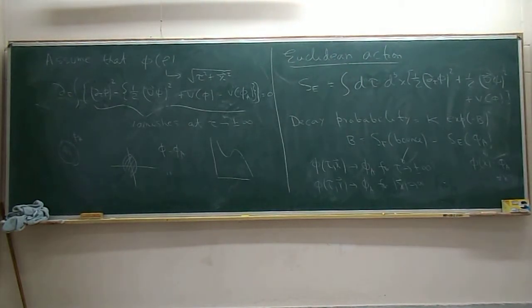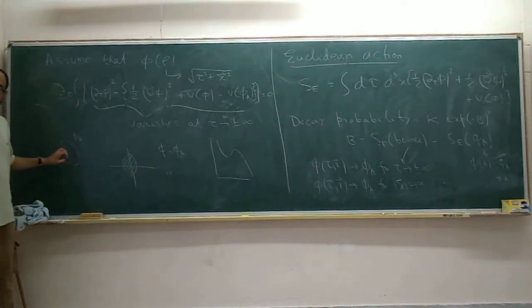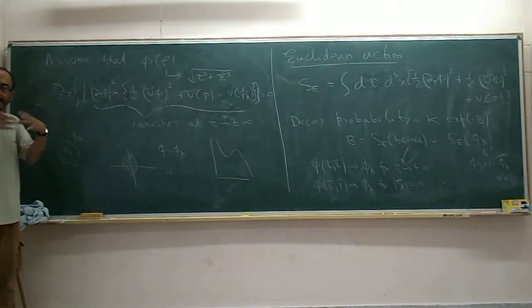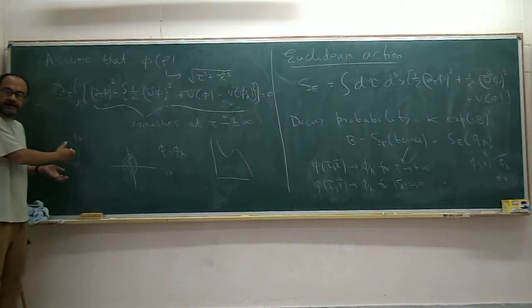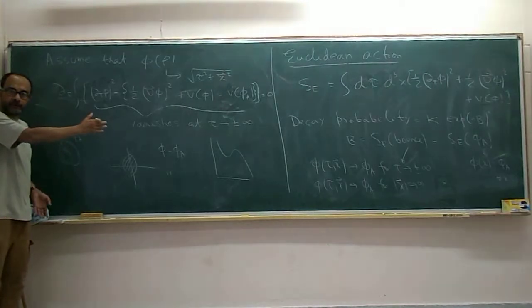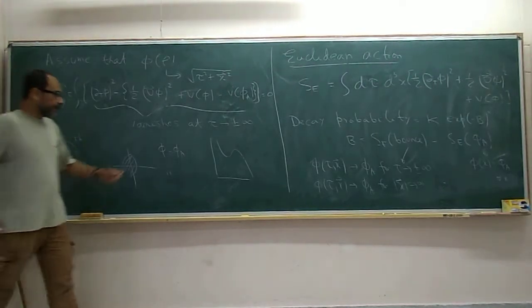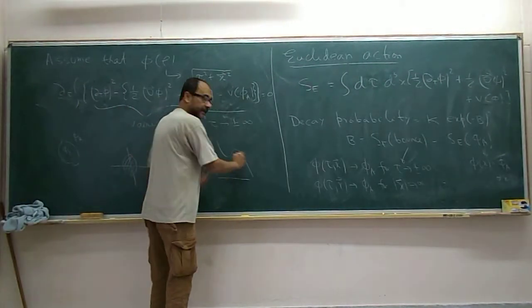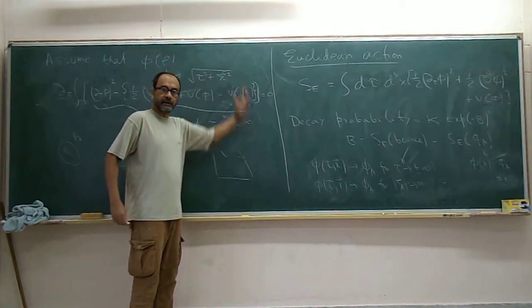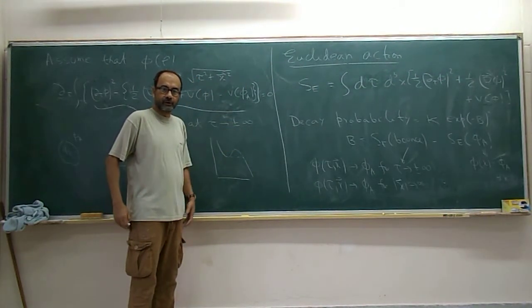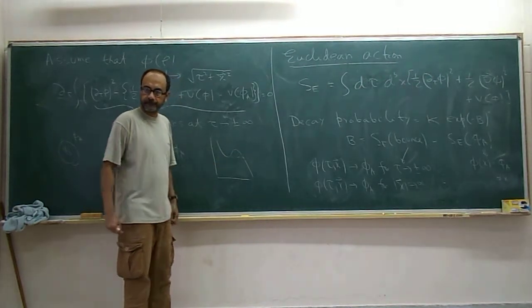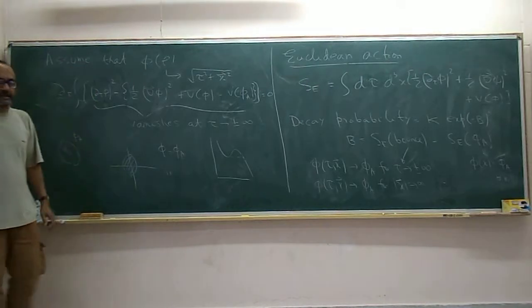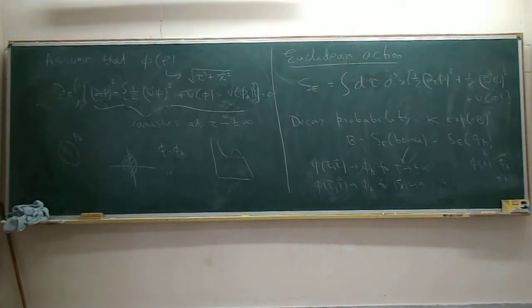Bubble cannot classically begin at a point and grow, because if the radius is too small, the surface tension is going to pull it back. So it has to have a certain radius after which it can classically grow. So this part of the evolution is not classical. That's why we are doing it in the Euclidean formulation. We are trying to calculate the transition probability using the Euclidean action formulation. So this is the interpretation and you should keep this in mind ultimately when you use it.